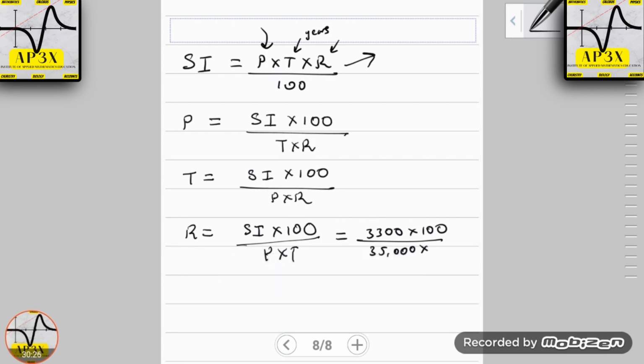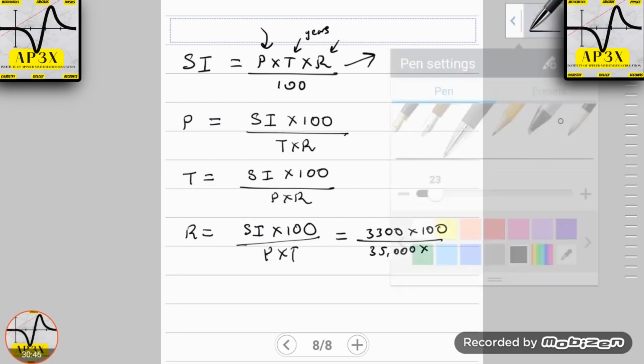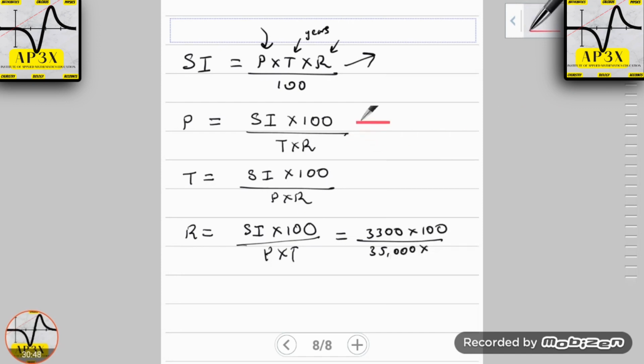So of course, you're going to find that for the formula for principal, or for finding time, or for finding rate, if your algebra skills are applied here, you'll find consistently that SI times 100 always appears at the top.